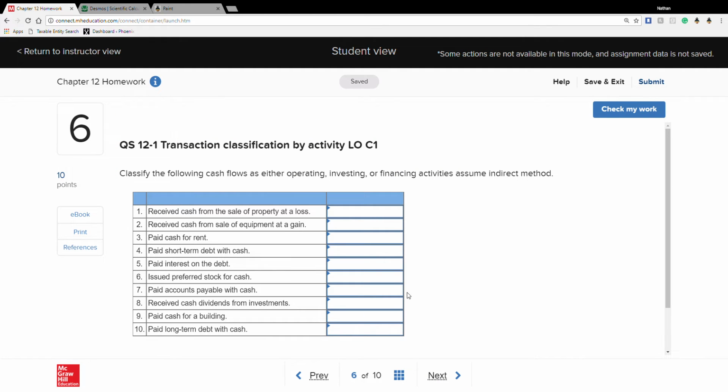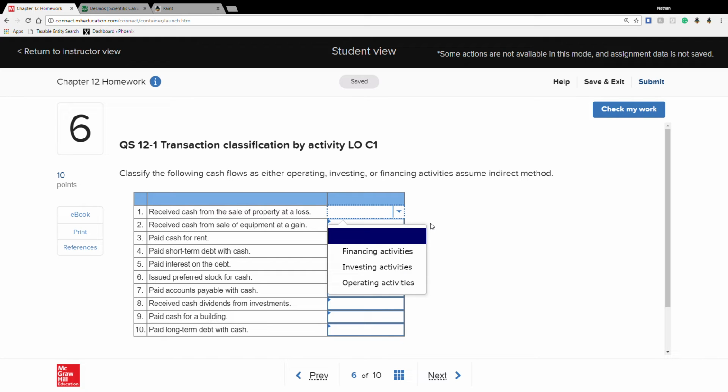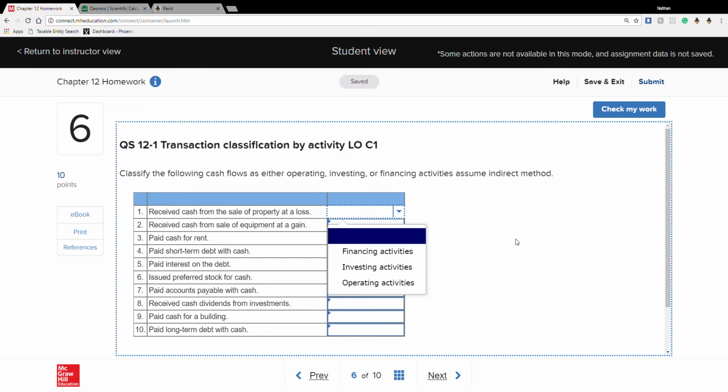But jumping into question 6. This question wants you to put in operating, investing, or financing activities, judging by the cash flow. And the cool thing with Connect is you only have those three options. So what we want to do is get into the ebook, or go back to the notes, and look at how they change. Either way, you can always hit check my work.